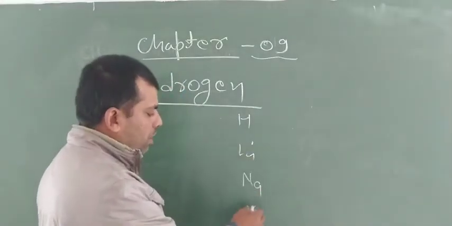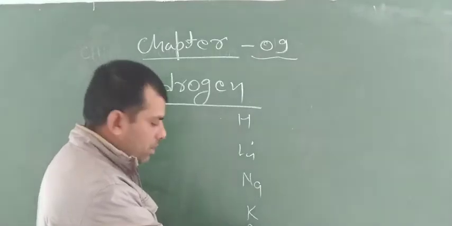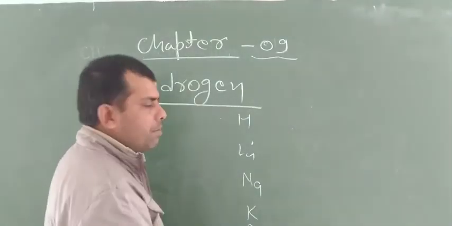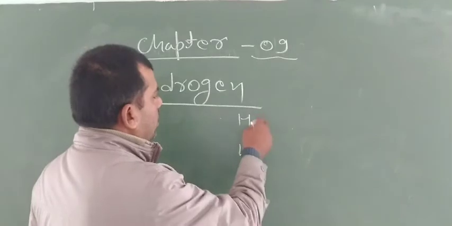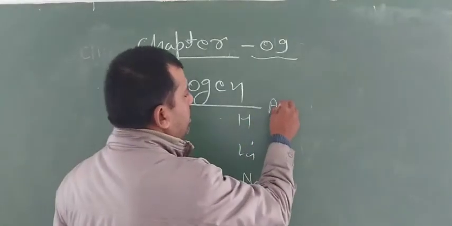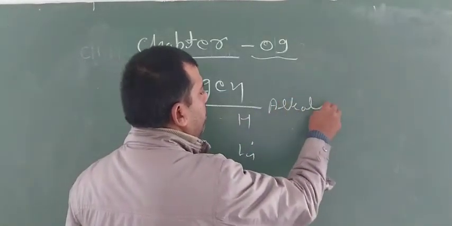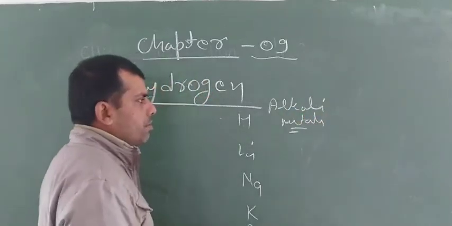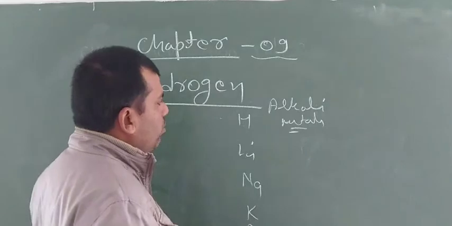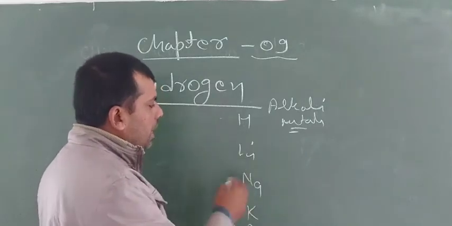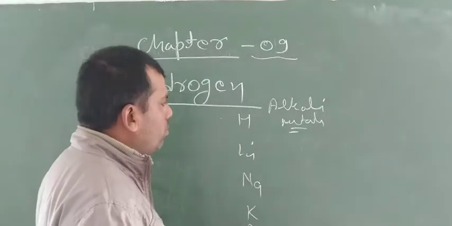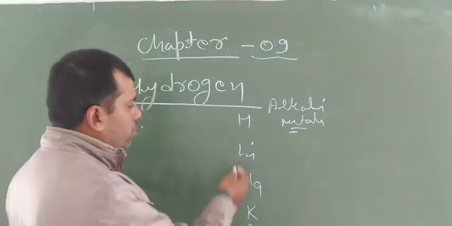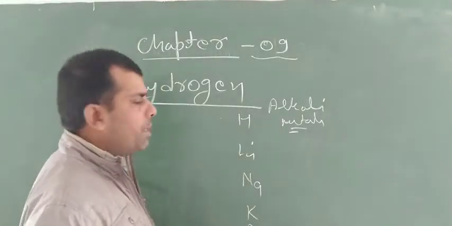These elements are alkali metals. Hydrogen is kept with these elements because properties of hydrogen are similar to properties of alkali metals.